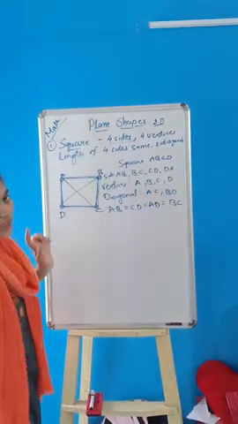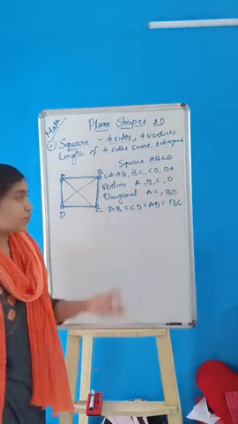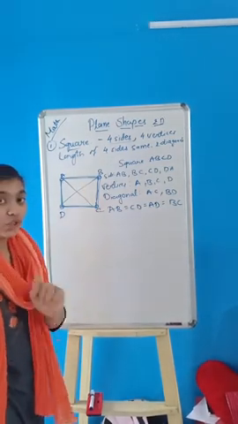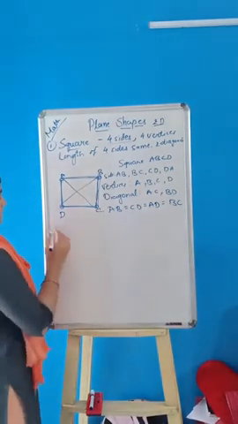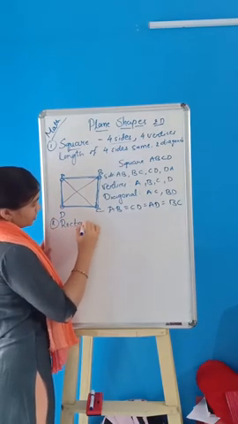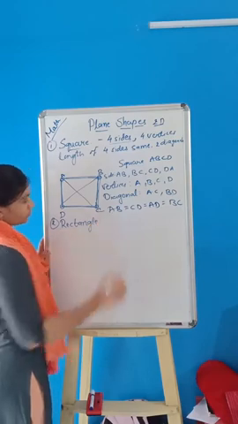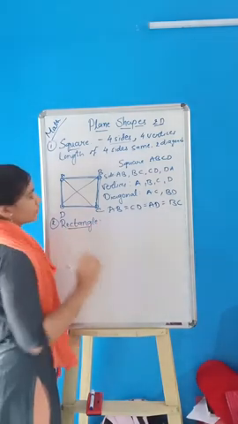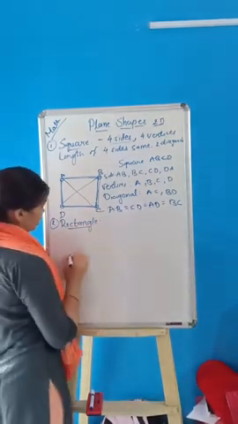This is the square. Here you have to pause the video and write this down in your notebook. Second, rectangle. Okay, so here I am drawing.